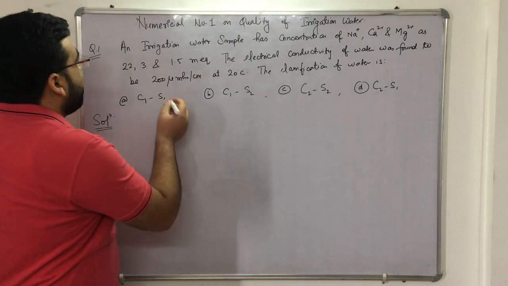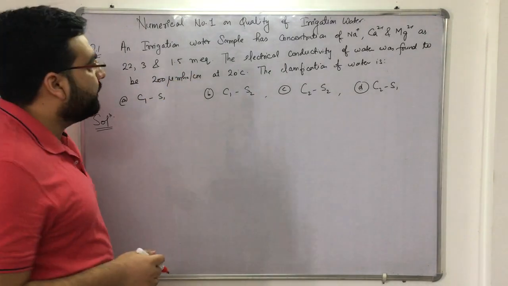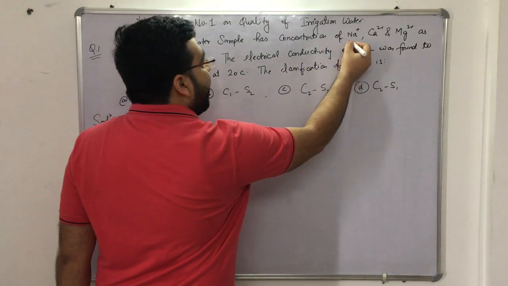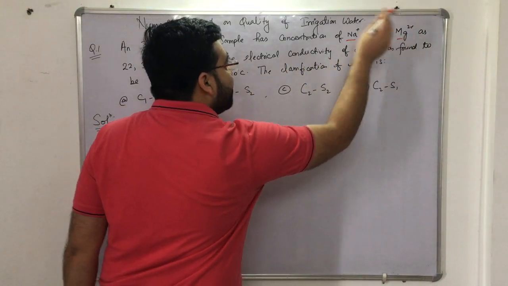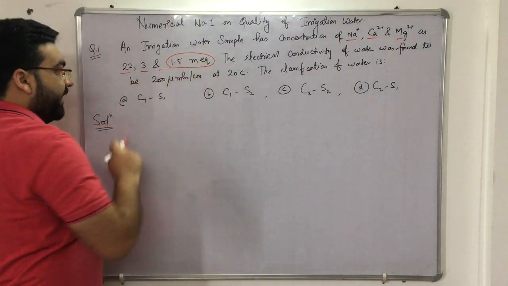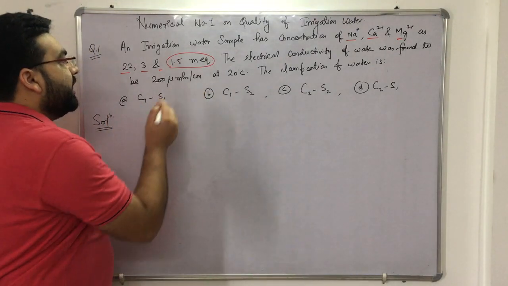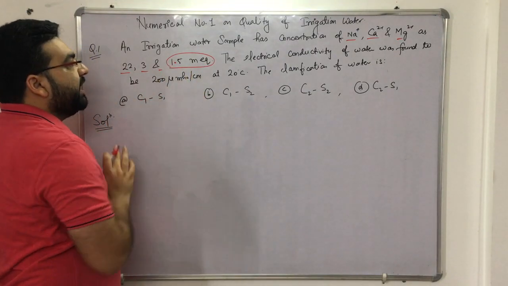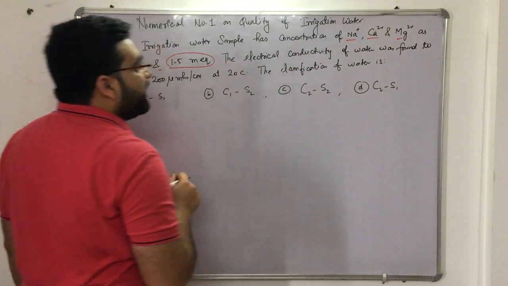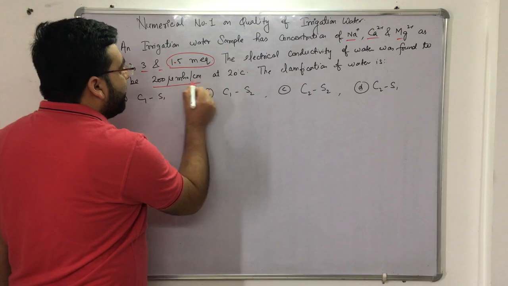The numerical is an irrigation water sample. So this water sample has to be used for irrigation purpose, right? It has concentration of Na+, Ca2+, Mg2+ as 22, 3 and 1.5 milliequivalent. Let me first of all read the numerical. The electrical conductivity of water sample was found to be 200 micromho per centimeter, okay?